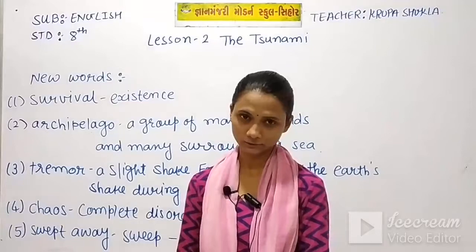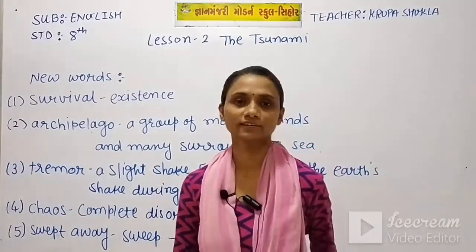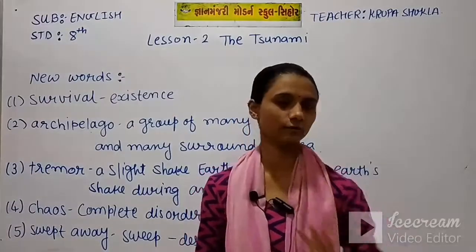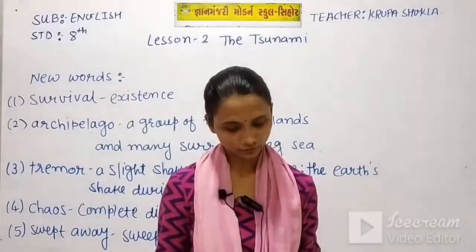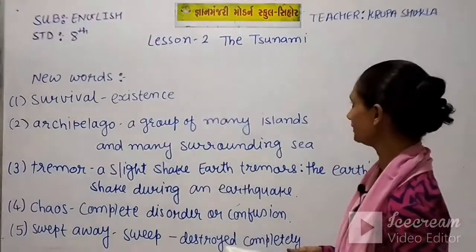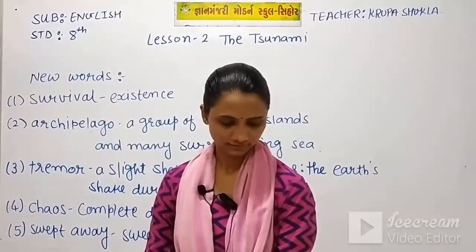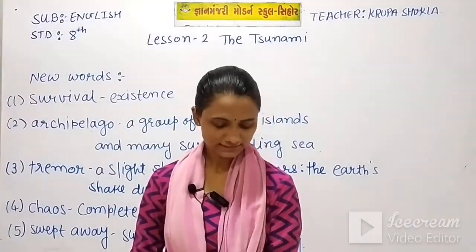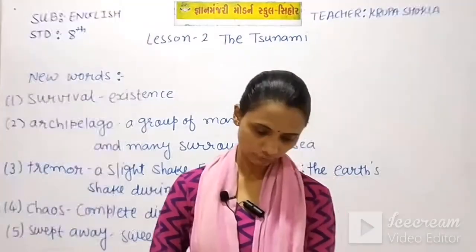In these 3 parts you have different kinds of natural calamities. Somewhere you find earthquakes, somewhere downpour, somewhere heavy rainfall, and somewhere drought. So these are the topics of this second unit, the tsunami. The new words have been written here, and the name of the unit is tsunami. Let's start it. Before we start, I have one section, before you read. Let's see what it is.